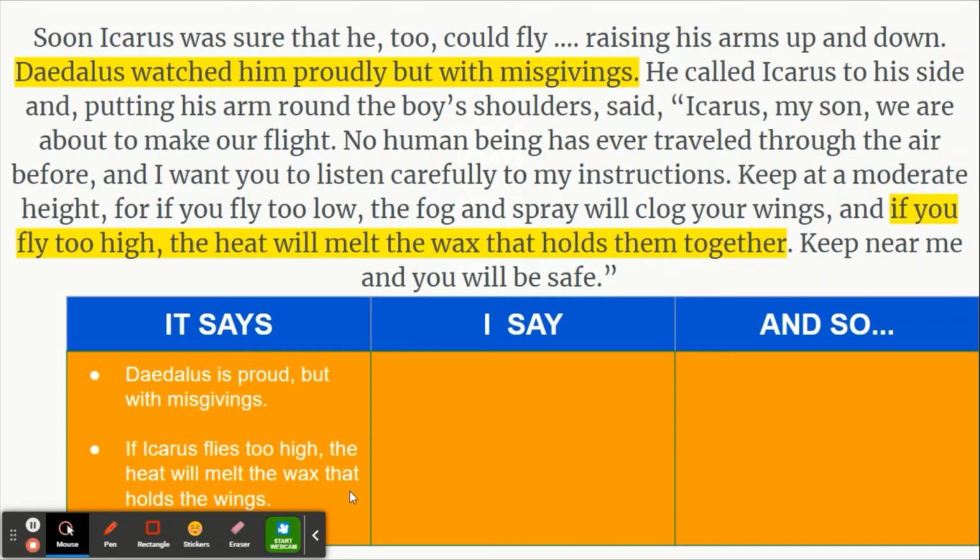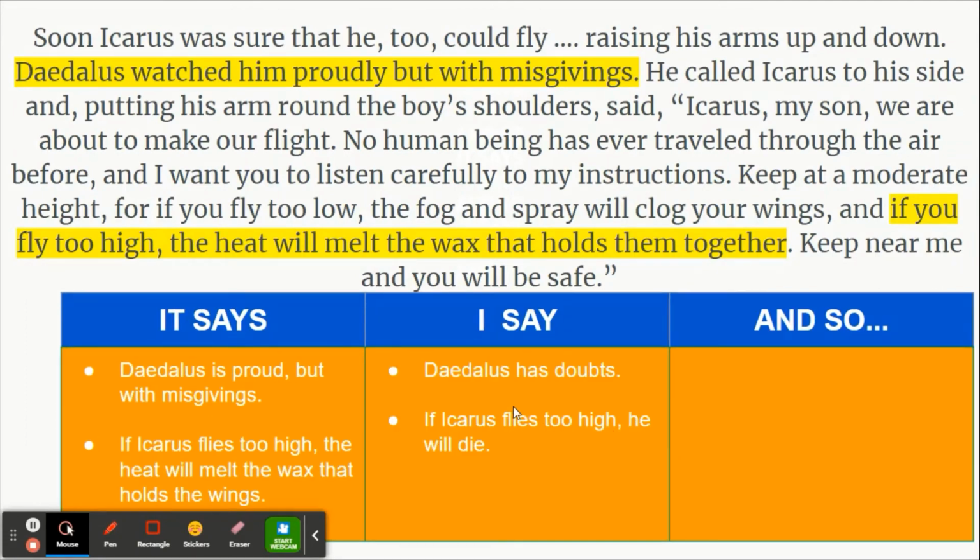So if the wax, which is holding the wings together, melts and he's flying, Icarus will probably fall and may possibly die. So I've got that added. That I say portion: Daedalus has doubts, and also, if Icarus flies too high, he will die.